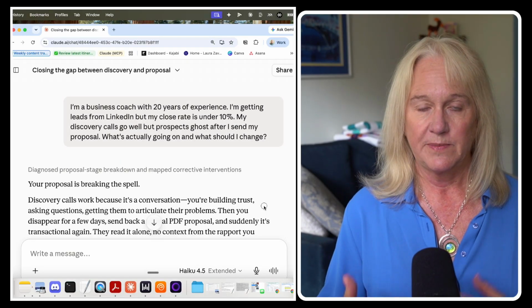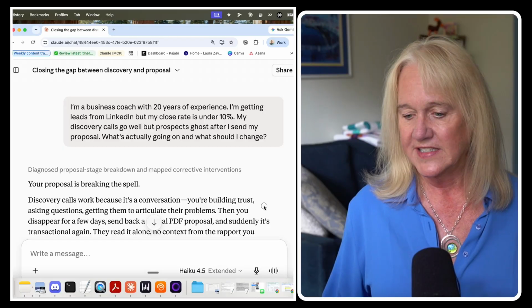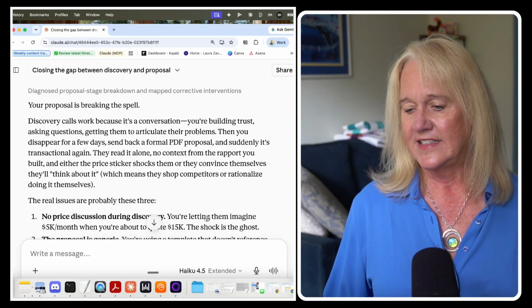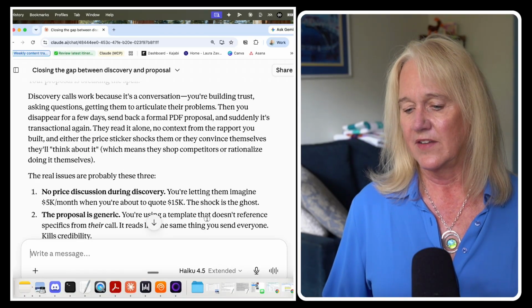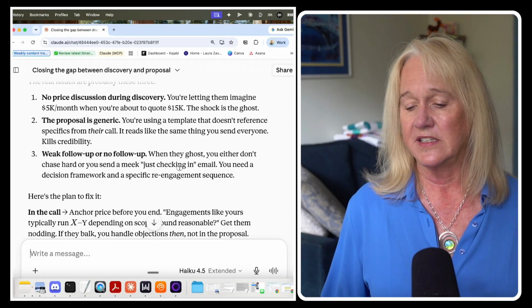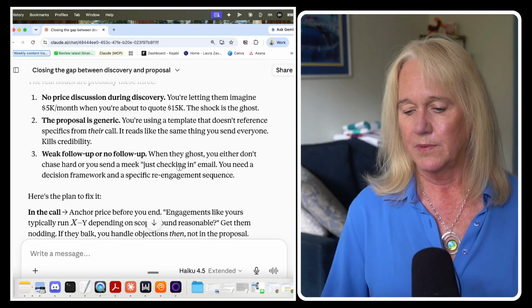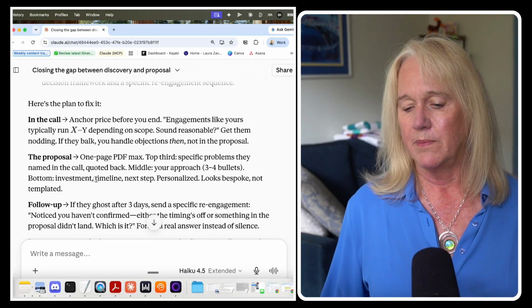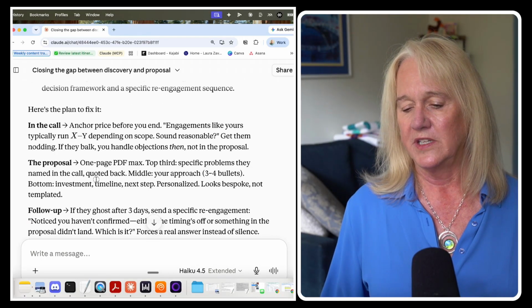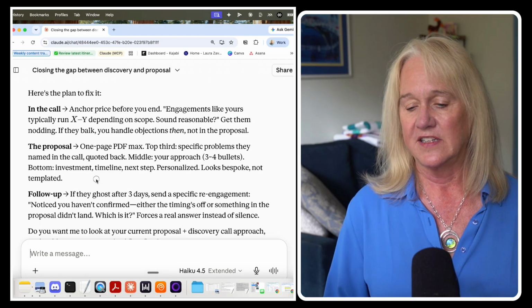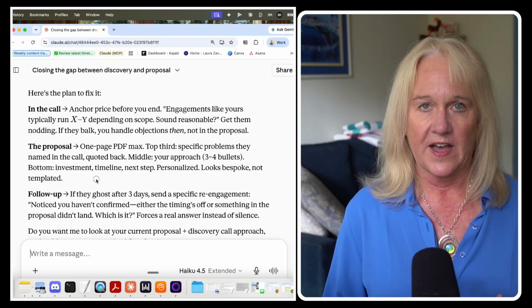So I deleted the wait time to keep this thing moving, but it took about 30 seconds. And it's saying discovery calls work because there's a conversation. The real issues are probably these: pricing, generic proposals, weak follow up. And it's giving you a bulleted list to fix it. Fix it in the call, fix the proposal, fix the follow up.